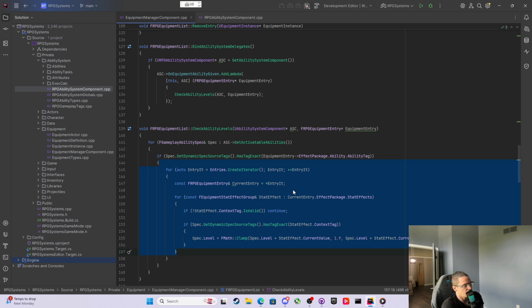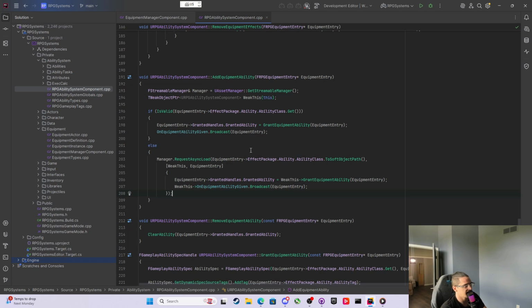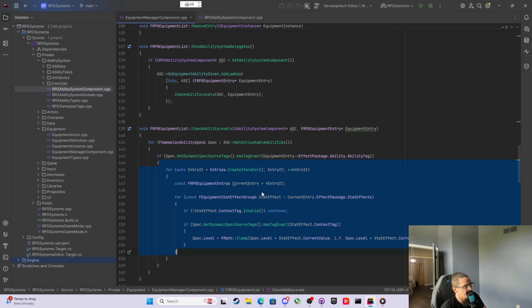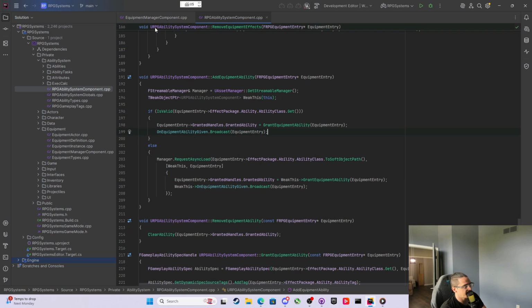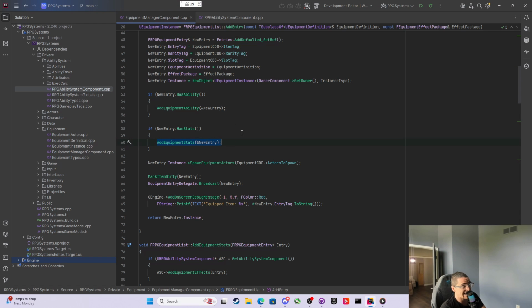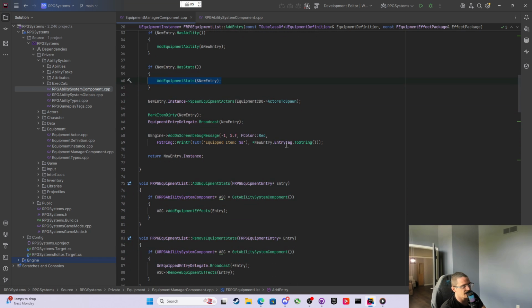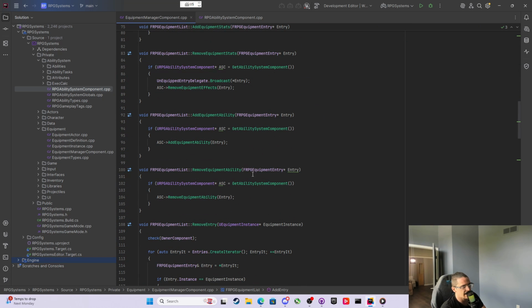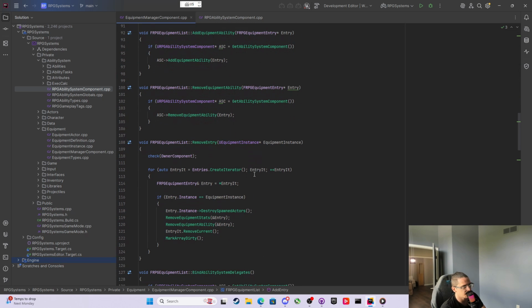If you're asynchronously loading, then this works exactly as designed. However, if you're synchronously loading because it's valid and you do this here, then what ends up happening is it adds the extra stat effect here. It adds it twice, right? Because it would add it here the moment that it's broadcast, but then now that the equipment ability has been given, it turns around and adds equipment stats again in the same frame because it's already valid. If it were asynchronously loaded, then it would still add equipment stats. However, because the ability hasn't been granted, it's still asynchronously loading, so it just goes nowhere.